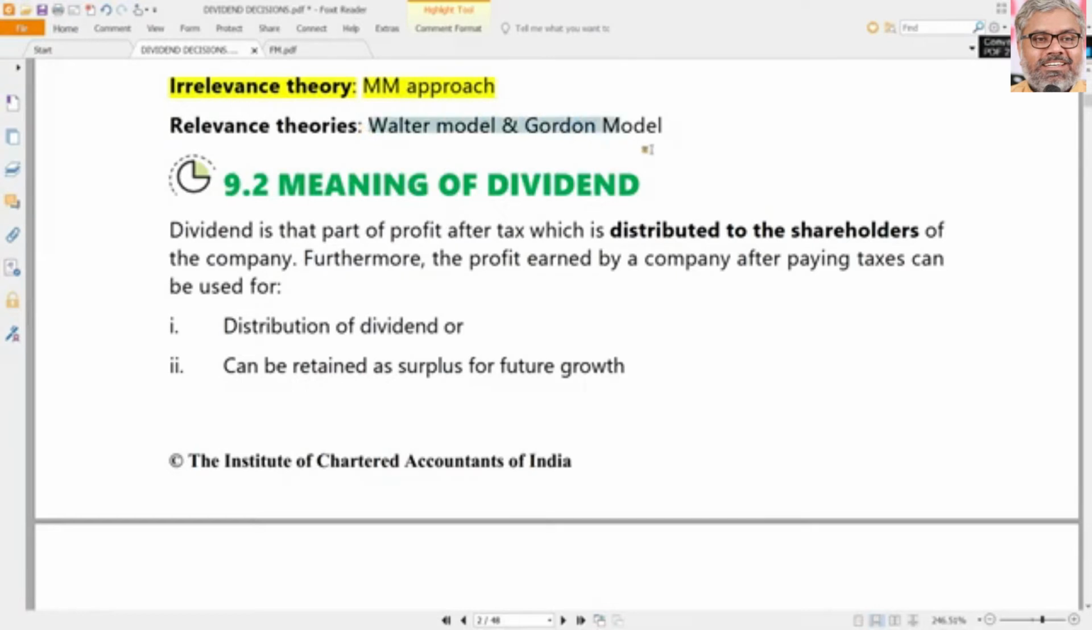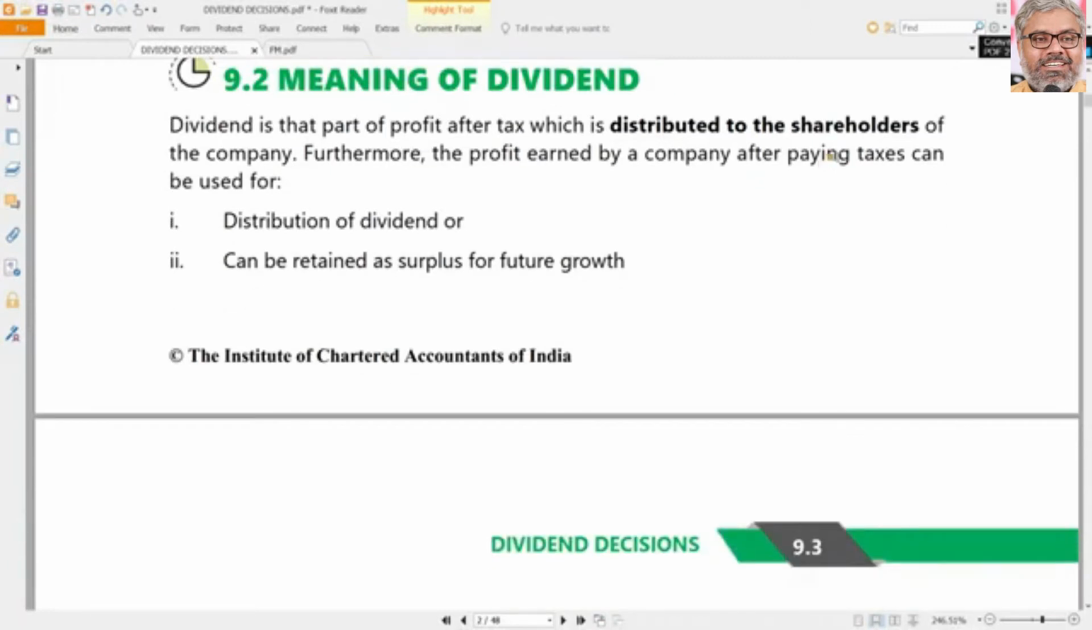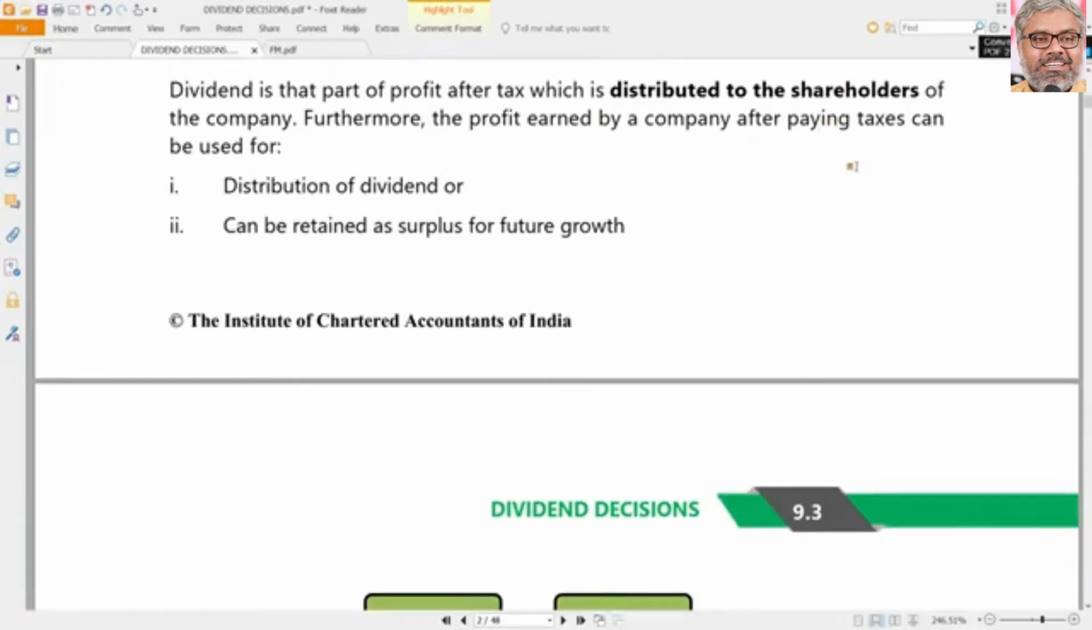And there are other models which say that dividends are relevant, like Walter's model and Gordon's model. These are the three major theories which have to be studied in this chapter on dividend decisions and dividend policy. That is the scope of this chapter, we can say.